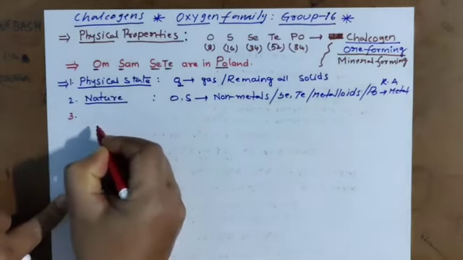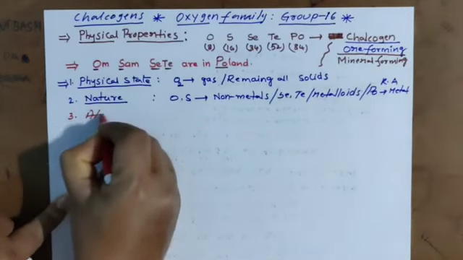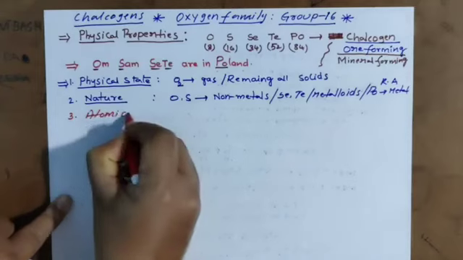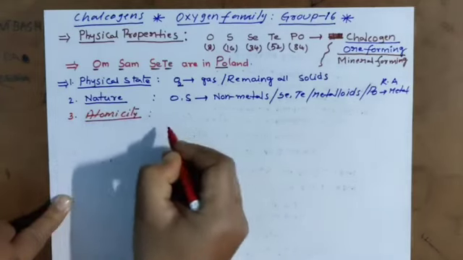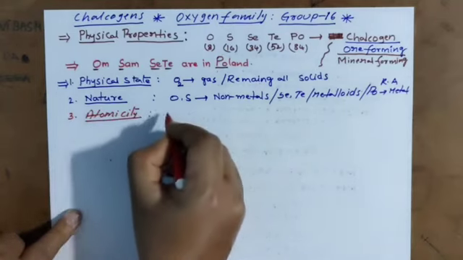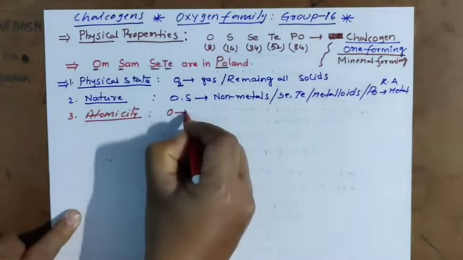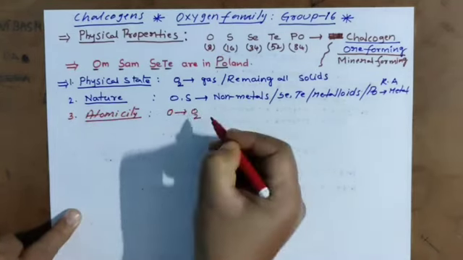Next, atomicity. I told you already, it is the number of atoms present in a molecule. Oxygen is diatomic.